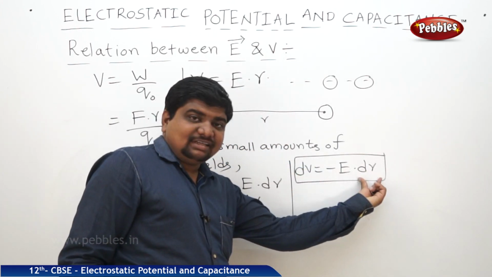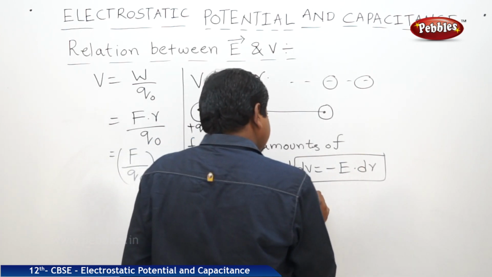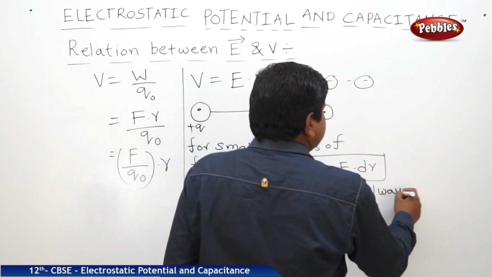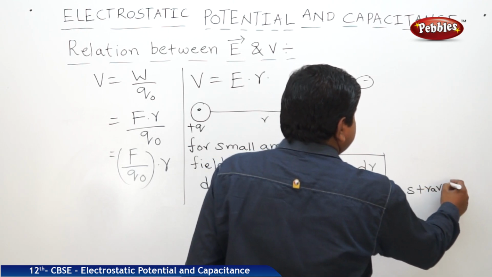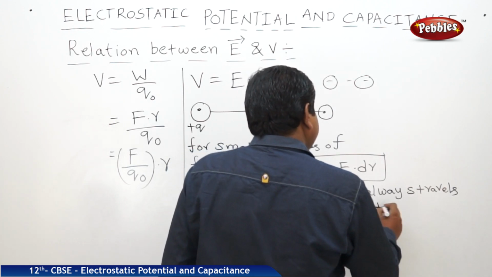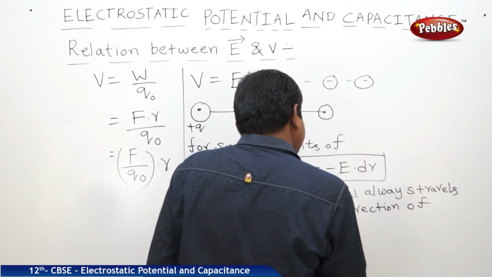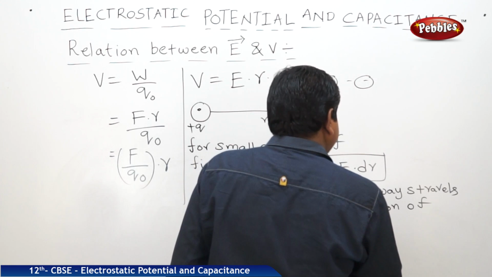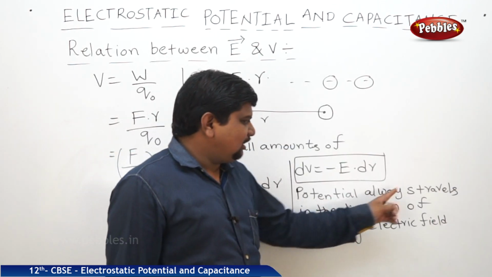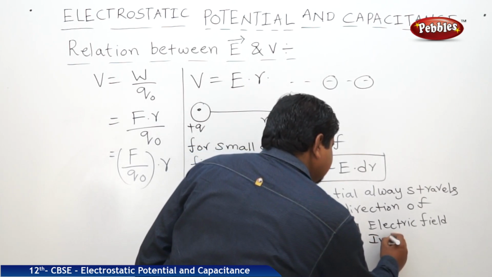Potential always travels in the direction of decreasing electric field intensity. Potential always travels in the direction of decreasing electric field intensity.